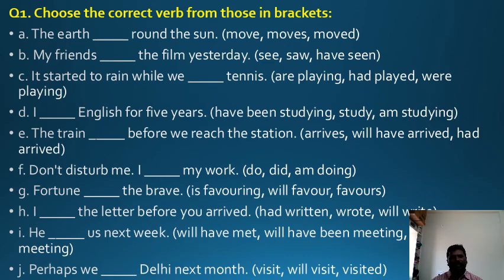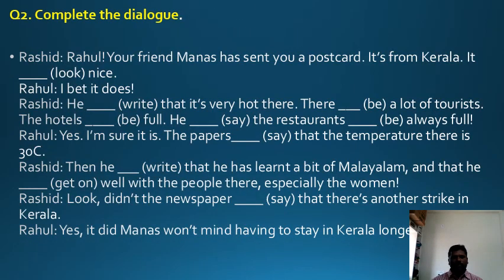Choose the correct form of the verb in the brackets. Look at the examples. Look at the exercise. Okay, right, good. Complete the dialogue. Rashid, Rahul, your friend Manas has sent you a postcard. It's from Kerala.